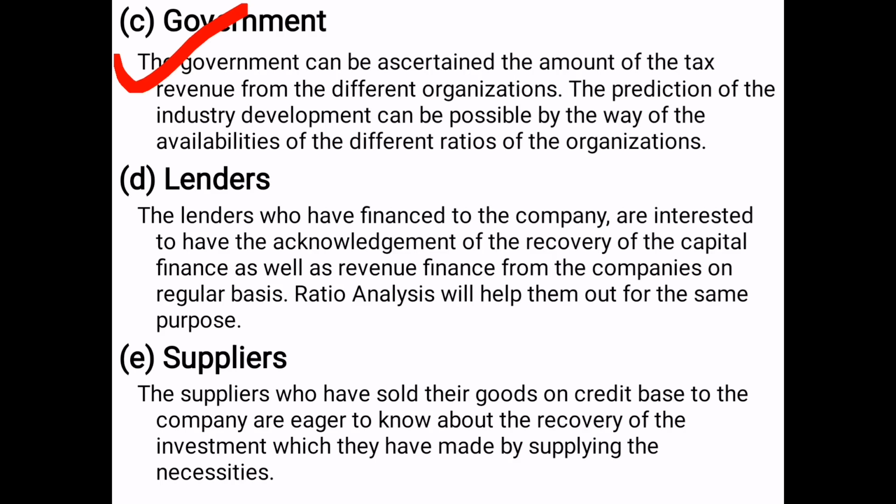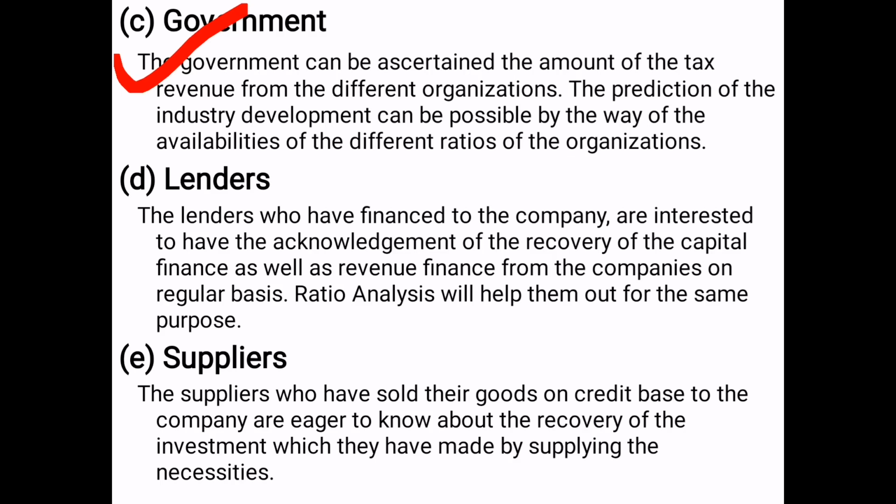By using different ratios and numerical outputs, they will identify the amount of tax collection and so on. The prediction of industry development is also possible through the availability of different ratios. Apart from tax, the government is also very concerned about industrial development.